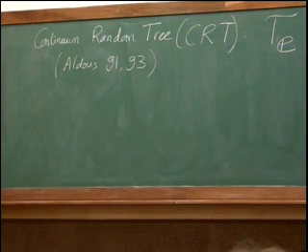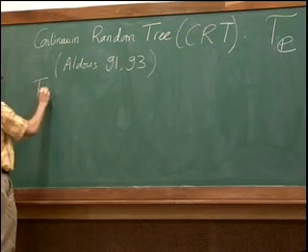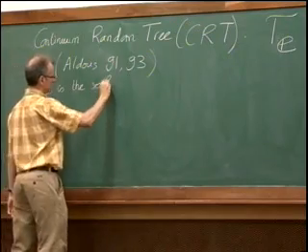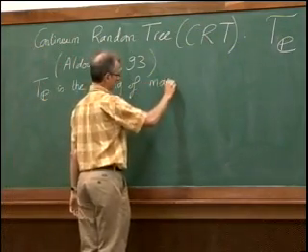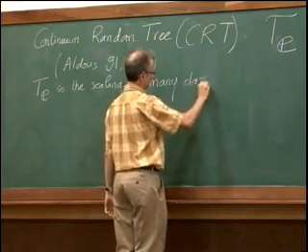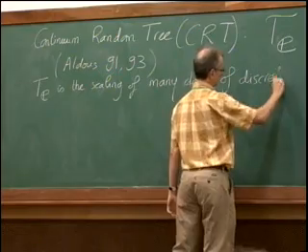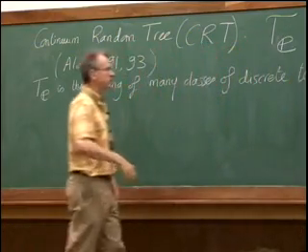Okay? So another remark I wanted to make is that the CRT appears as a scaling limit of many classes of discrete trees. So in a sense, it's a universal object.